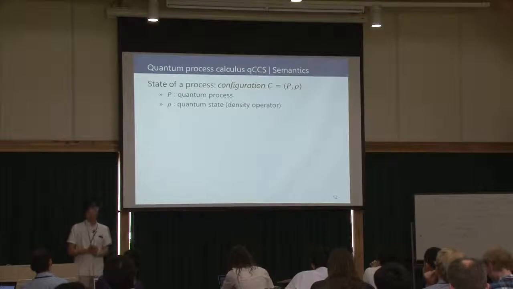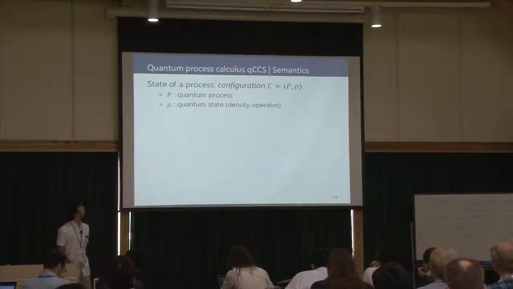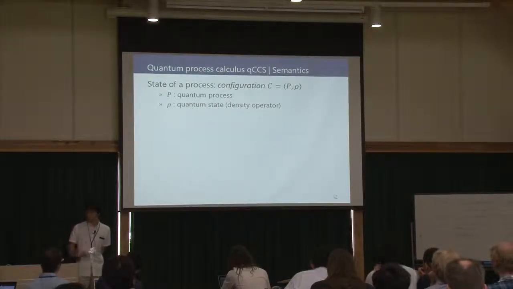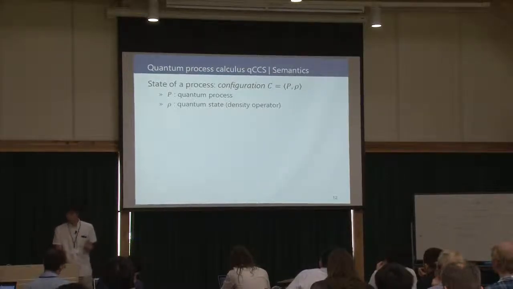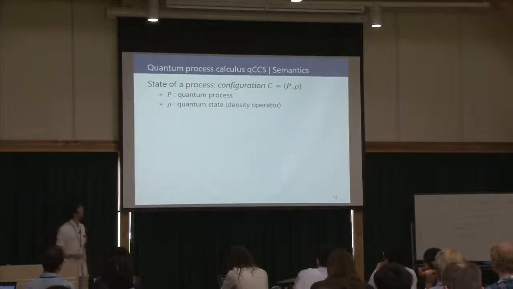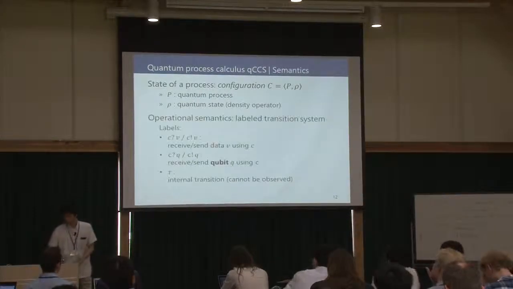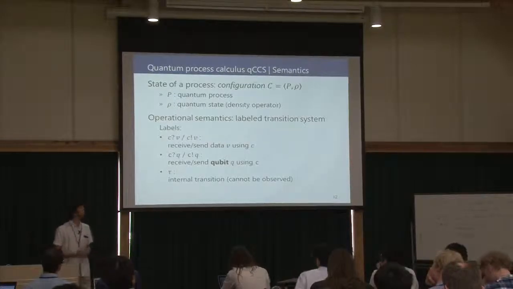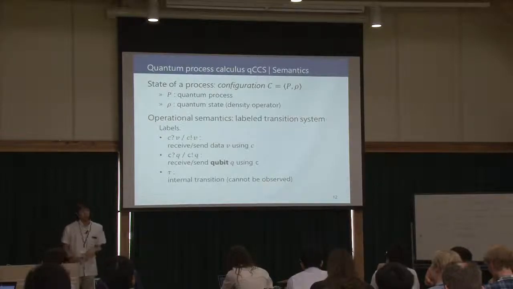Then I show you the semantics of QCCS. States of processes are expressed by configurations. A configuration is a pair of a process P and the quantum state rho. In QCCS, quantum states are represented by density operators. And transitions or execution of processes are expressed by a labeled transition system. In this system, these notations are used as labels.